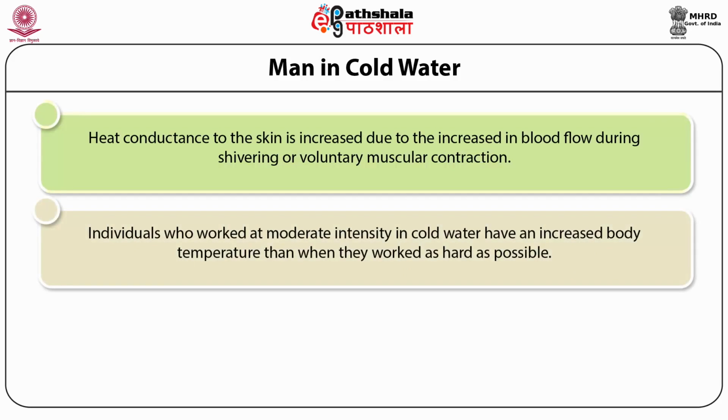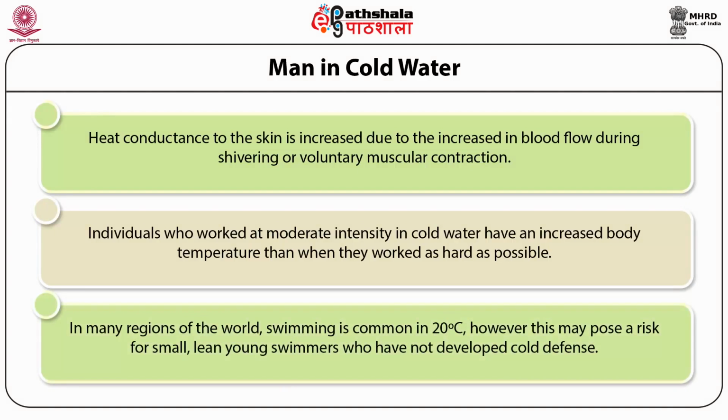Individuals who worked at moderate intensity in cold water have an increased body temperature compared to when they worked as hard as possible. But maximum work can be performed only for a short period of time. The lean child cools very rapidly in water at 20 degrees Celsius, as the large surface area of the skin per mass of the body facilitates heat loss. In many regions of the world, swimming is common at 20 degrees Celsius. However, this may pose a risk for small, lean young swimmers who have not developed cold defense.